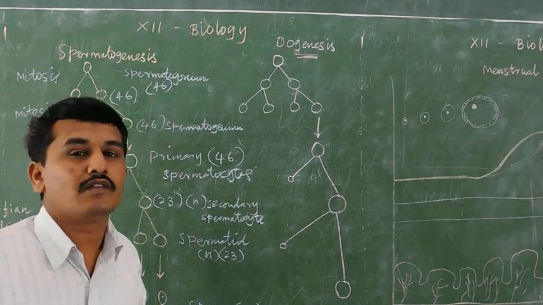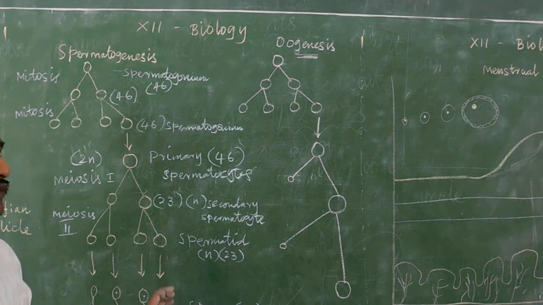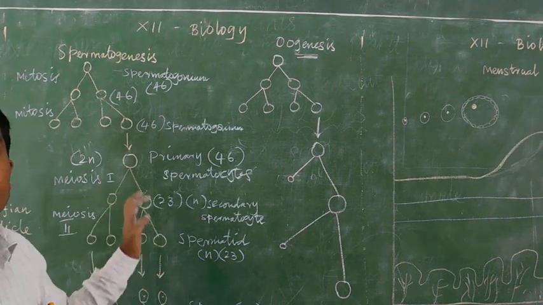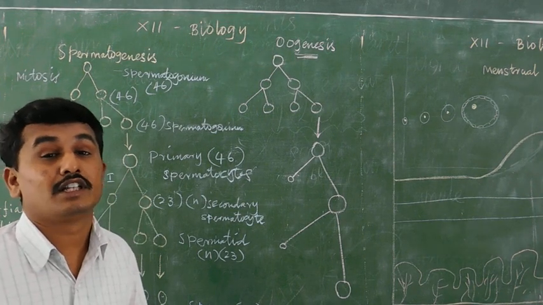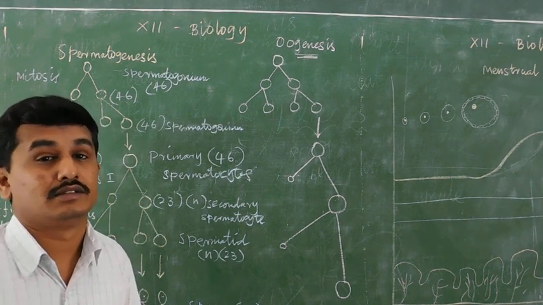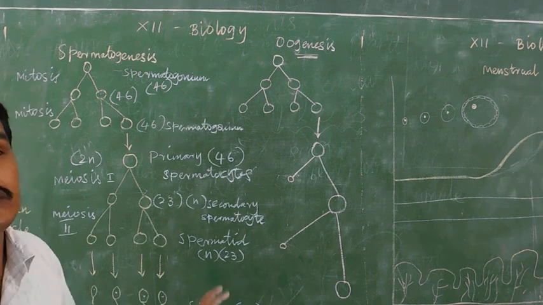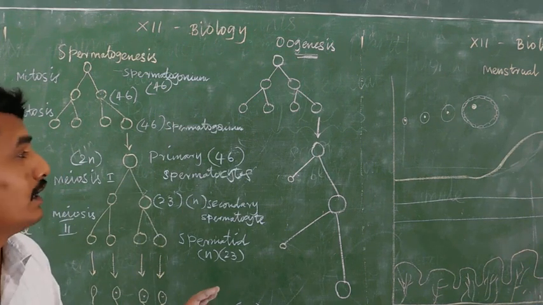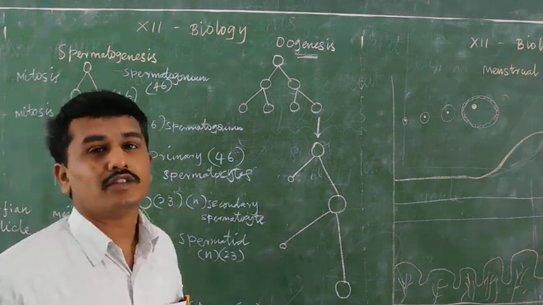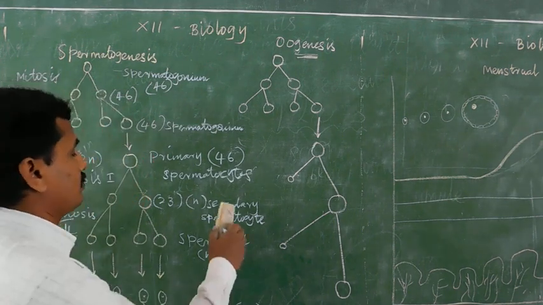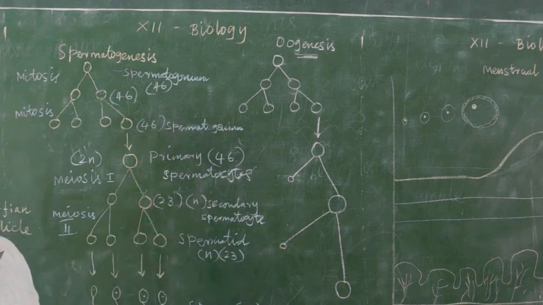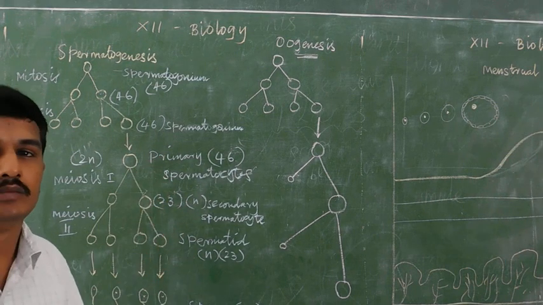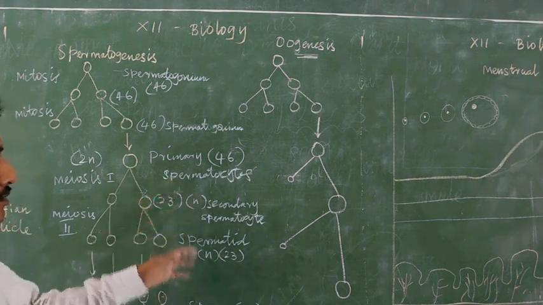All the events of spermatogenesis take place after the puberty of a male. Before puberty, no events take place. Okay, then the next process is oogenesis. Copy this one; it is already in your NCERT book.